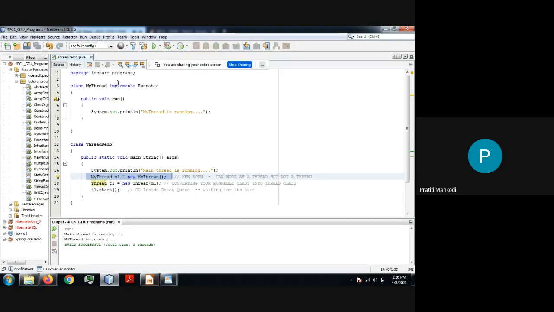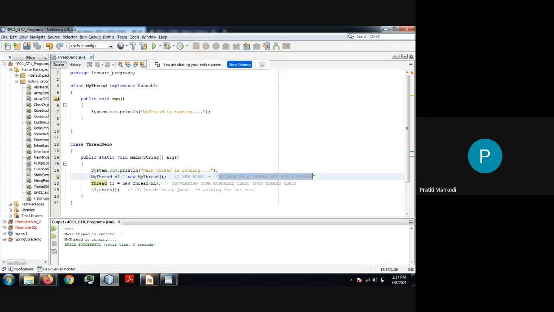Now in the second approach, when you say that MyThread is implementing Runnable, that means your MyThread class can work as a thread. But at this point of time, when it is implementing Runnable, it is not a thread. It is saying that it can work as a thread. So when you create the object of your class, it can work as a thread but is not a thread. Why? Because it is implementing the Runnable interface. It does not have any property of a thread yet, right?